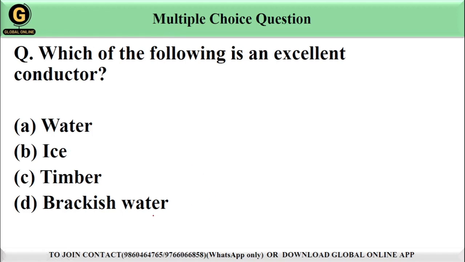Brackish water is an excellent conductor of electricity because it contains dissolved salt which allows it to carry electric current. Water with high salt content like seawater or brackish water is a much better conductor than pure water. In contrast, pure water like distilled water is a poor conductor, and materials like ice and timber are generally not good conductors of electricity. So the correct option for this question is option D, brackish water.